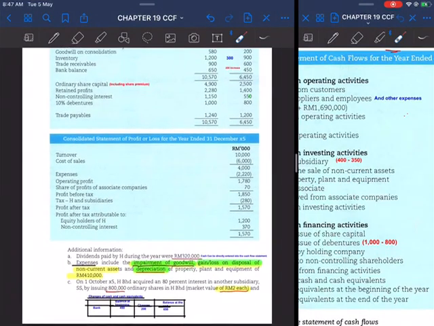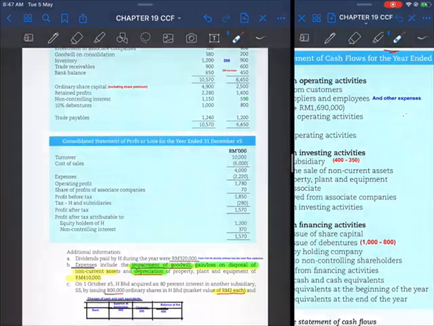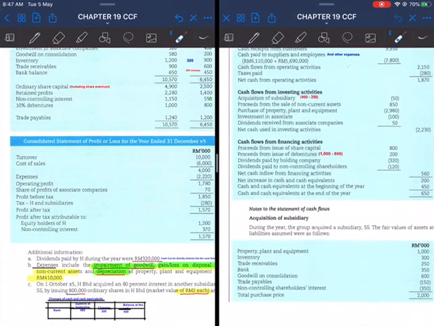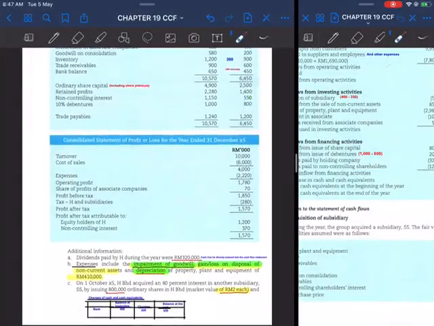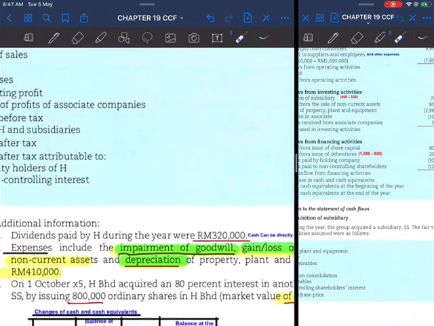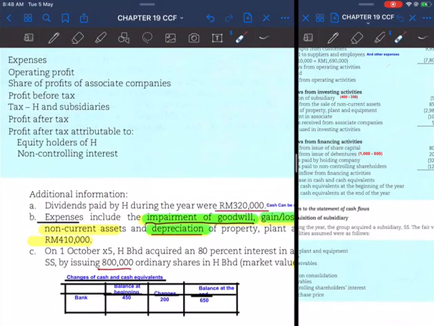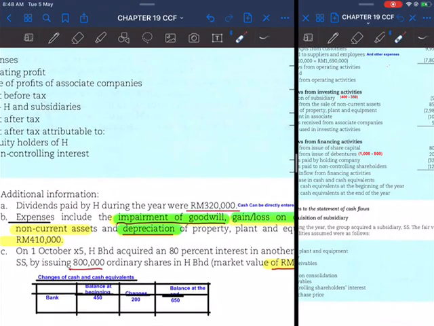So first, when you have done preparing the skeleton, what you need to do is go through the additional information first. Here, the first additional information talks about dividends paid by H during the year, 320,000.